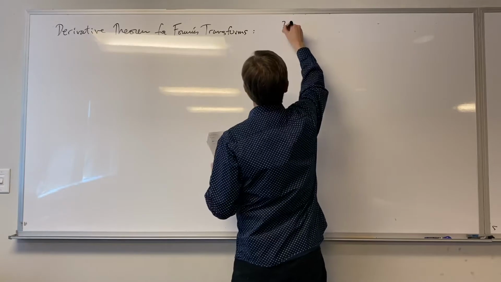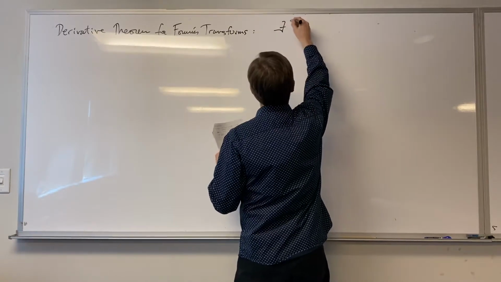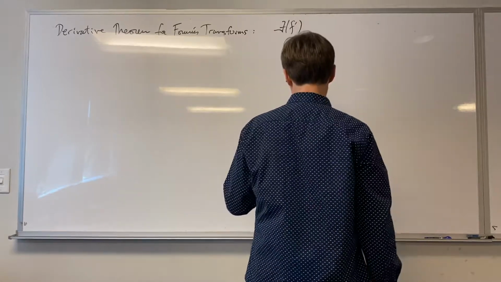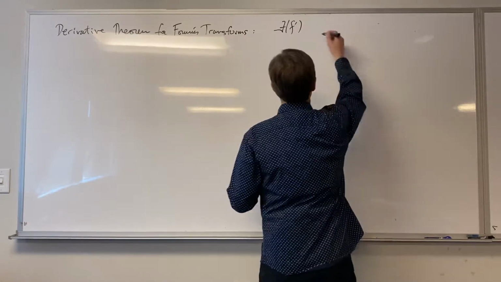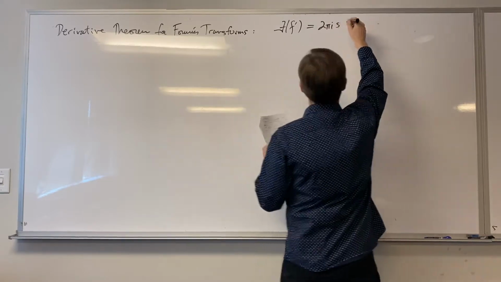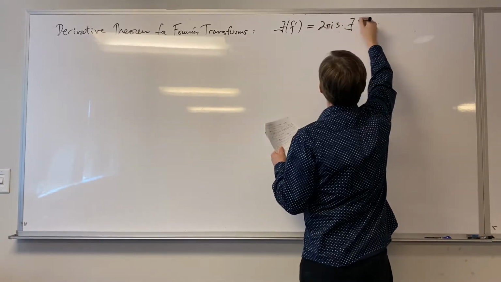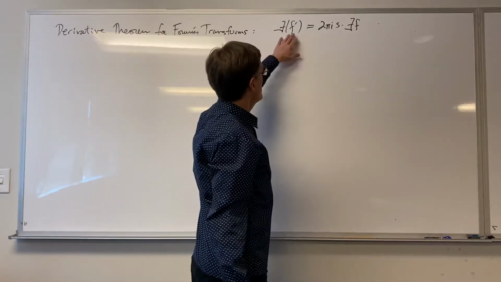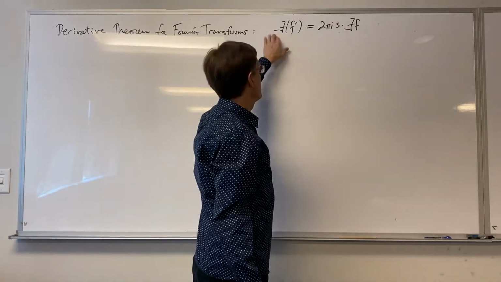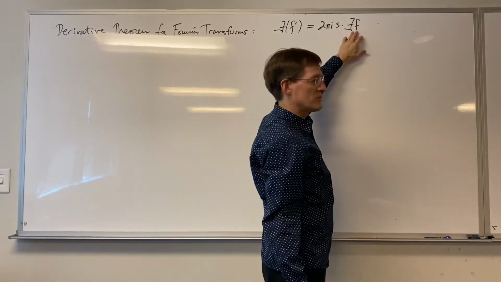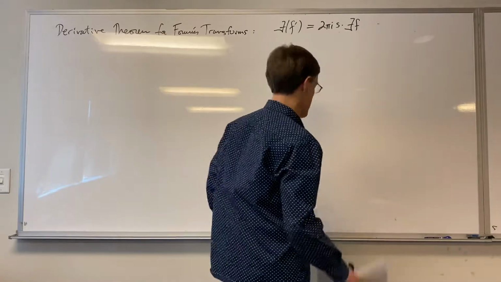One part says that if I take the Fourier transform of the derivative of little f, then that's the same as 2 pi i s times the Fourier transform of f. Okay? So in the usual case, we're thinking of the input to the Fourier transform as a function of t, and the output, the Fourier transform, is a function of s, and this is a function of s here as well.